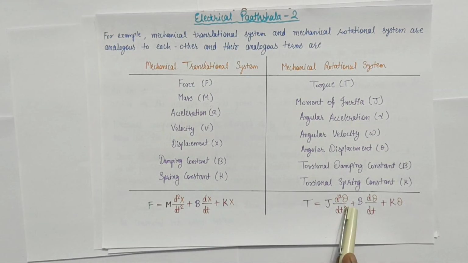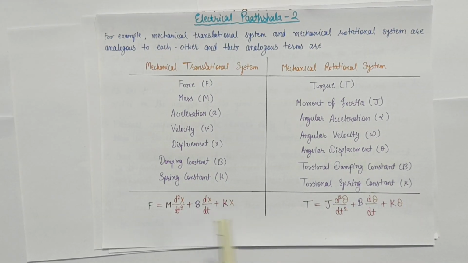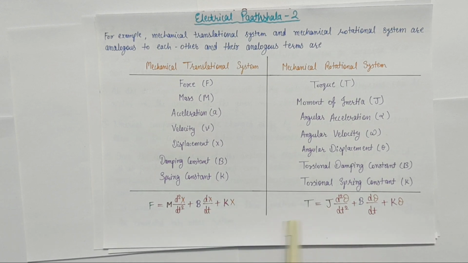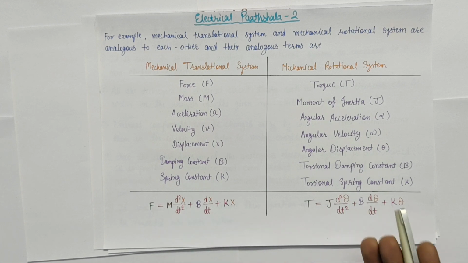These are the differential equation models of mechanical translational and rotational systems respectively. Here we can see that these differential equations are of exactly the same type. Yes, the analogous terms are different, but the formation of these differential equations is exactly the same. So if the analogous terms are known, then we can easily convert the differential equation of one system into another system by simply substituting these analogous terms with one another.